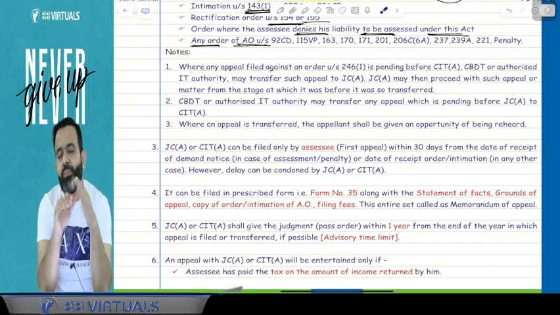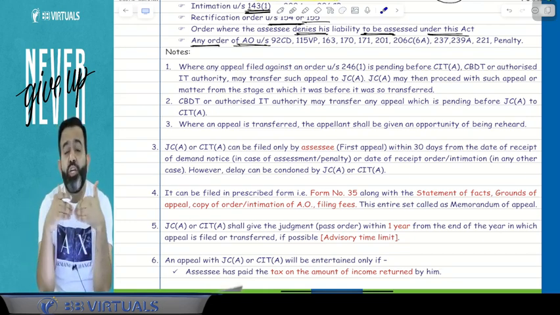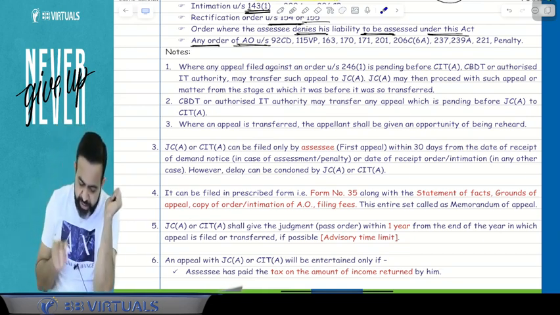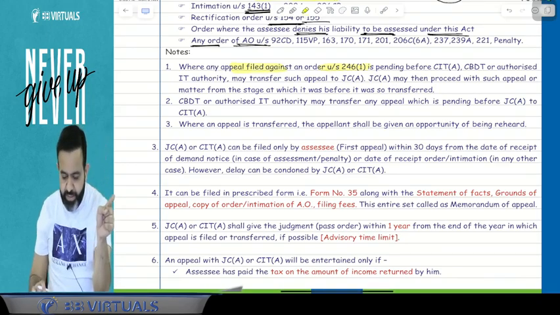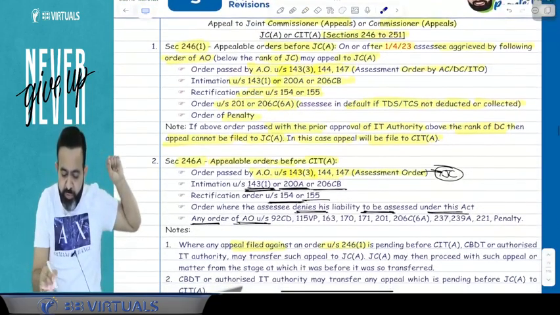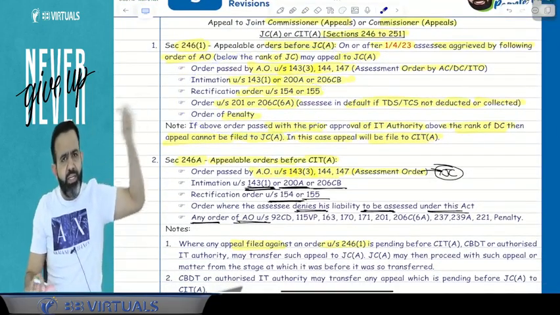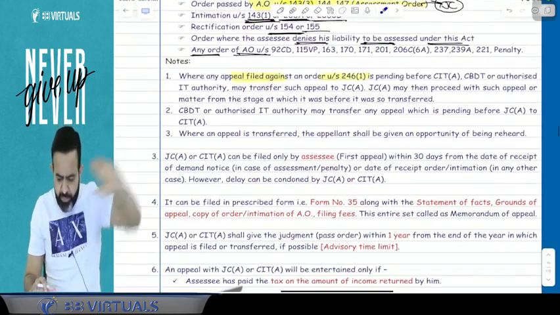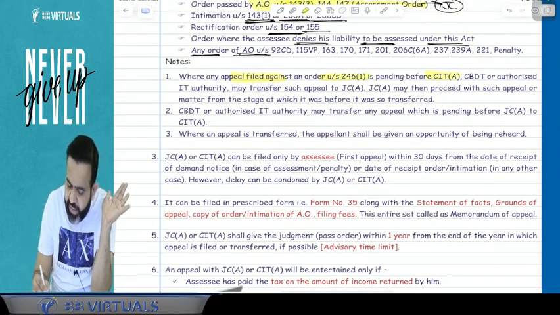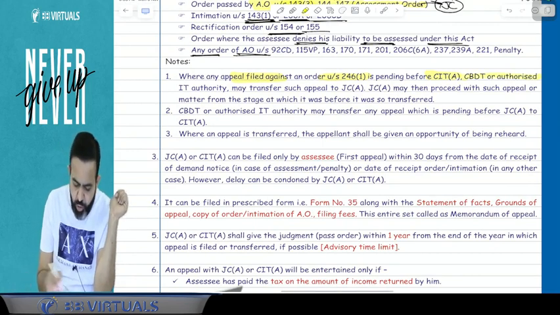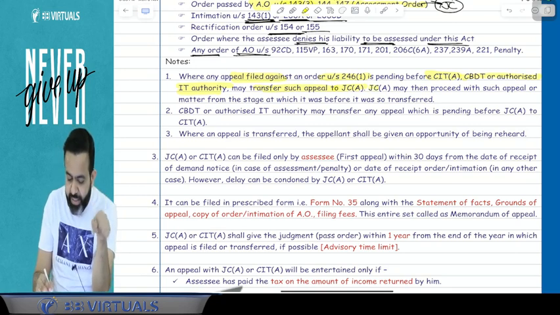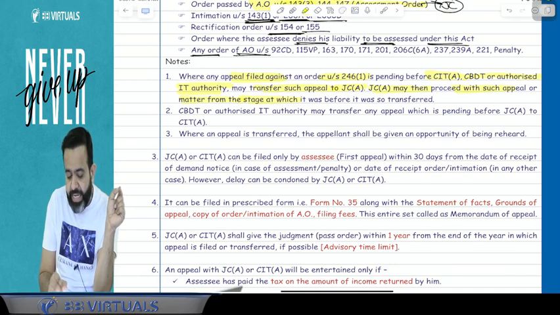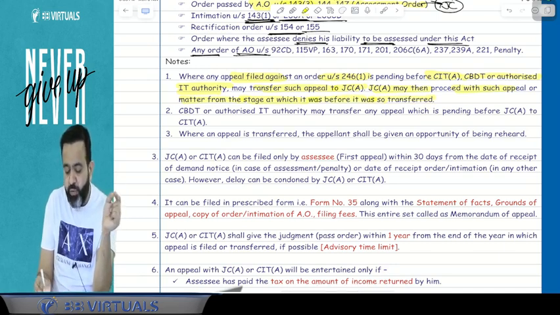So your case may be transferred from the CIT appeal to the JC appeal, but after giving the opportunity of being heard, which means the new officer will give you the opportunity of being reheard. So here what they have mentioned is that where any appeal is filed against an order under section 246(1), against this order you have already filed your appeal to the CIT appeal, because earlier there was no difference between JC appeal and CIT appeal. So here it is pending at the CIT appeal level. CBDT or authorized IT authority may transfer such appeal to the JC appeal, and the JC appeal may then proceed with such appeal or matter from the stage at which it was before it was so transferred.